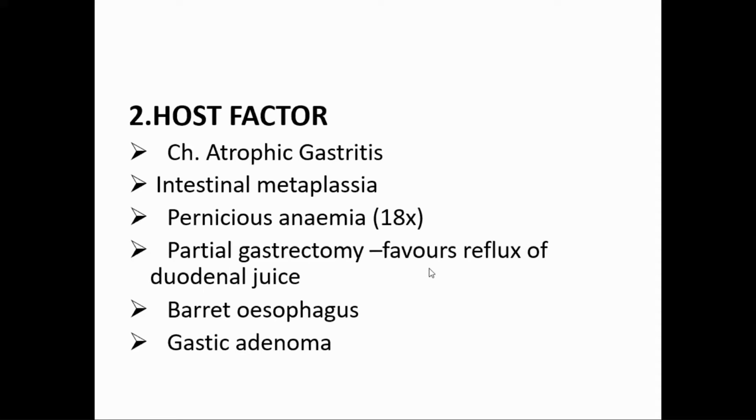This partial gastrectomy will lead to reflux, that is backflow of duodenal juice in the stomach. And Barrett's esophagus, I already told you, leads to adenocarcinoma of the esophagus. And gastric adenoma, a benign tumor of the gastric glands. So these are the host factors. First was environmental factor, second is host factor.